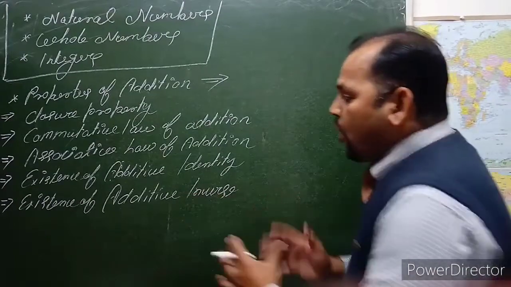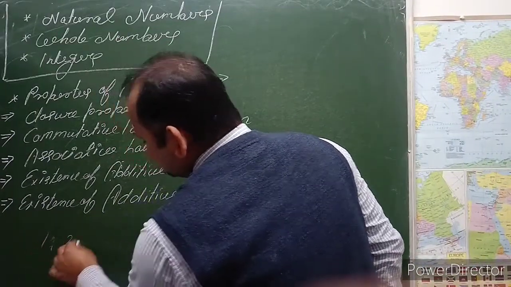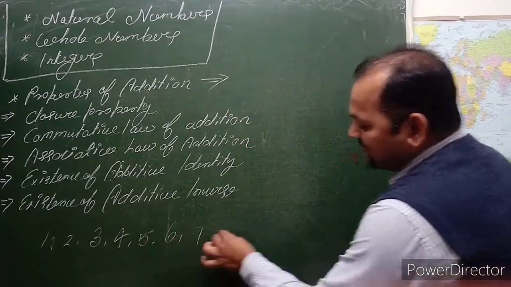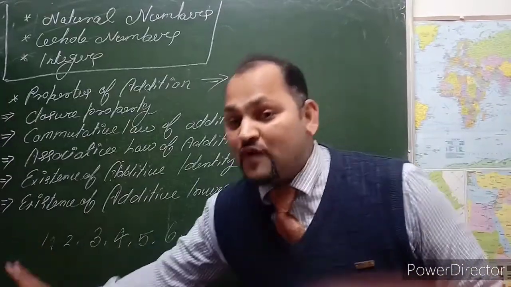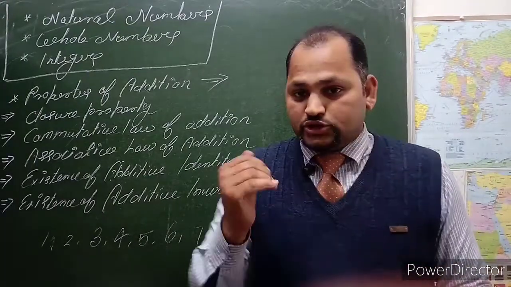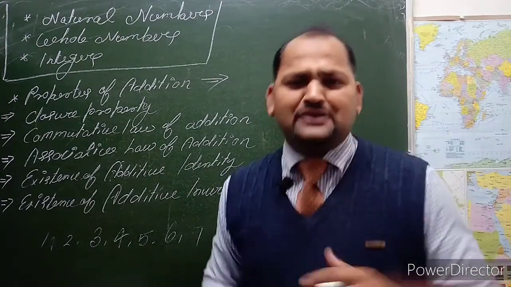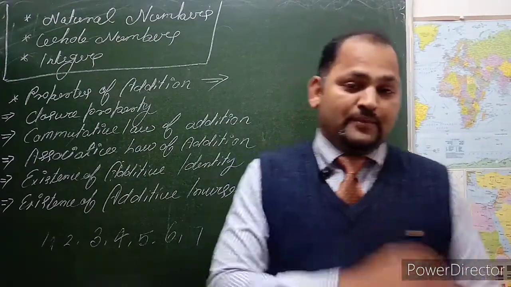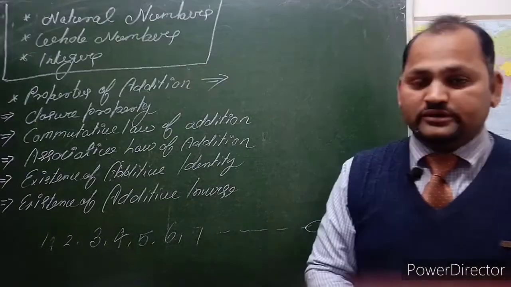Natural numbers means all the counting numbers. We can say 1, 2, 3, 4, 5, 6, 7, up to infinity. From 1 to infinity, these numbers are called natural numbers. So dear students, 1, 2, 3, 4, 5, 6, 7, 8, 9, 10, what are they all? They are called natural numbers. Second, what do we mean by whole numbers?